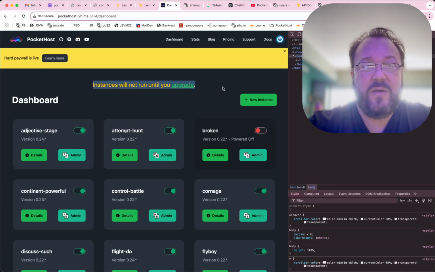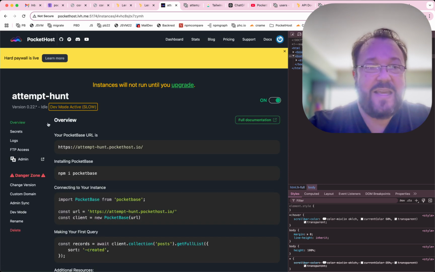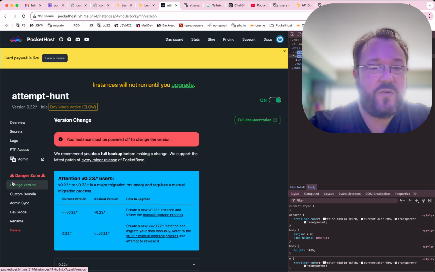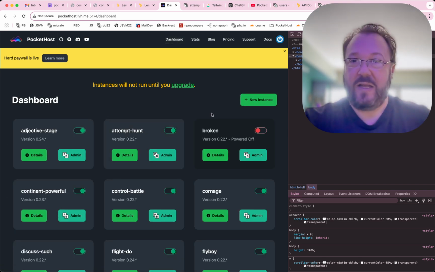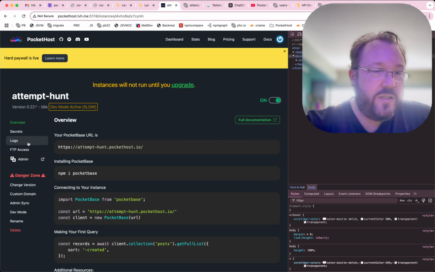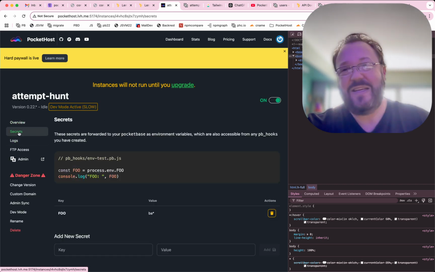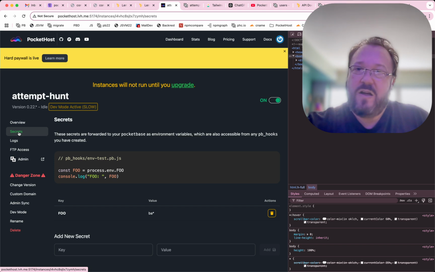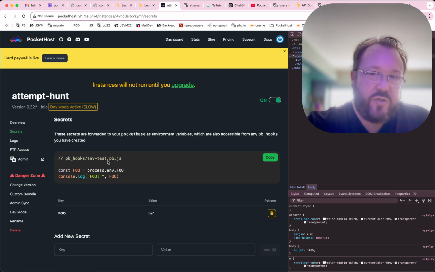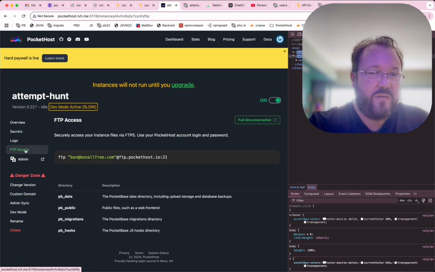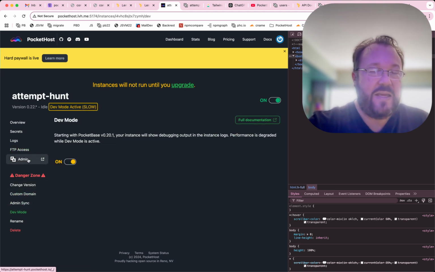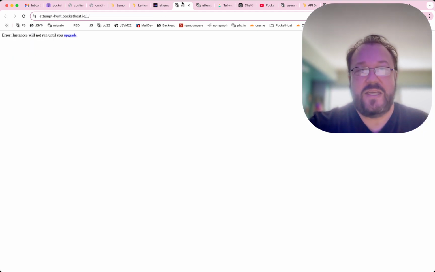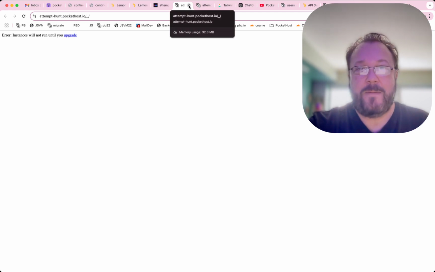And there's a notice here too: instances will not run until you upgrade. That stays on every screen all the way through. So I'm trying to be fair to people and tell them, hey, you can look around and check all this out. Because this is the other thing I thought about: I want the hard paywall, but I want them to be able to look around, configure things, play with it and test things out. The only thing they can't do is actually access the instance to make it run.